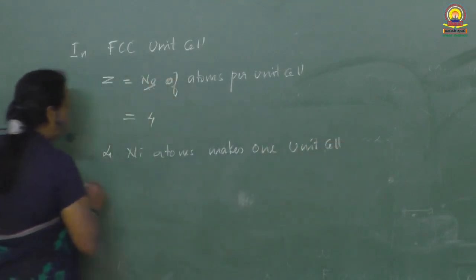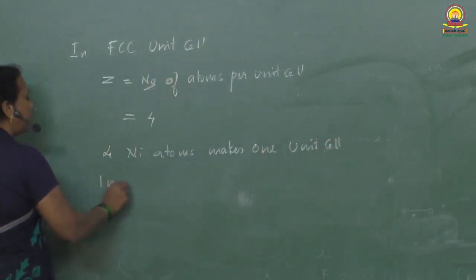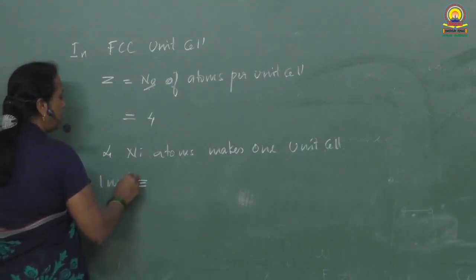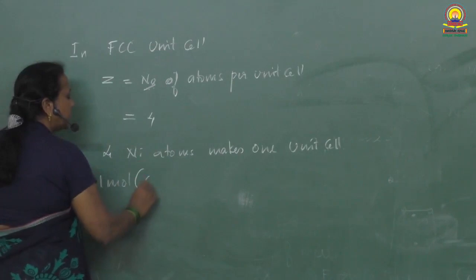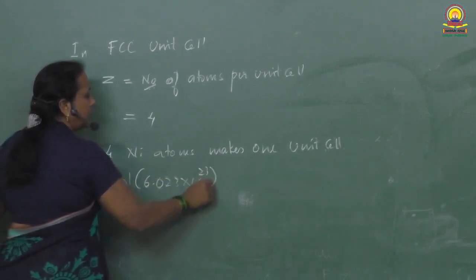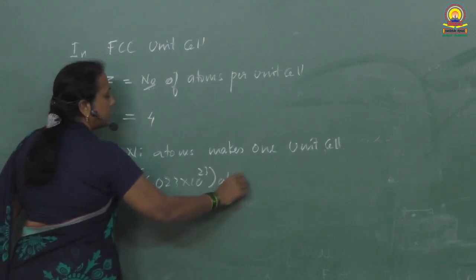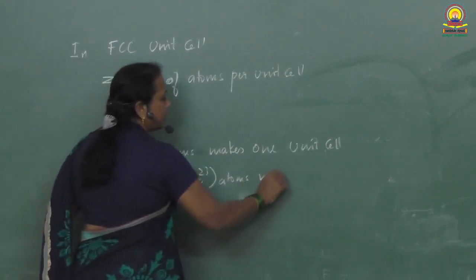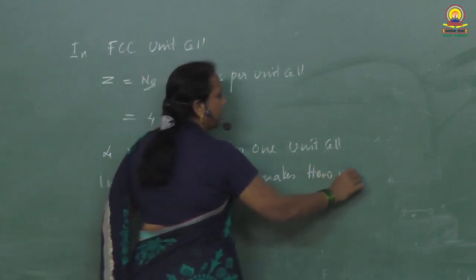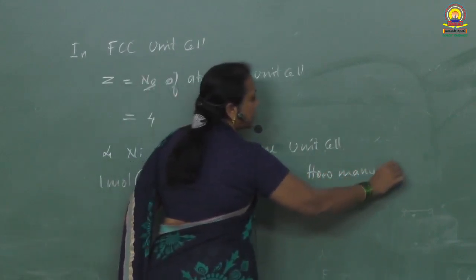Therefore, 1 mole of nickel atoms, 1 mole is equal to 6.023 into 10 raised to 23 atoms, which makes how many unit cells?